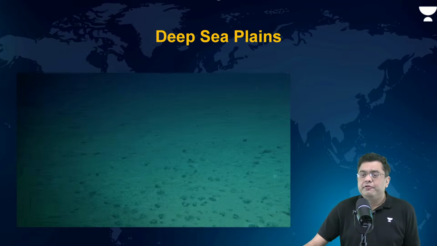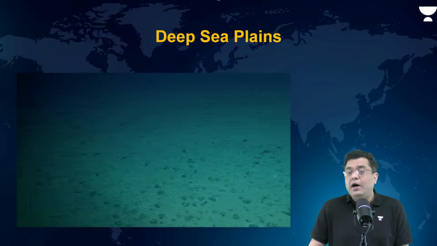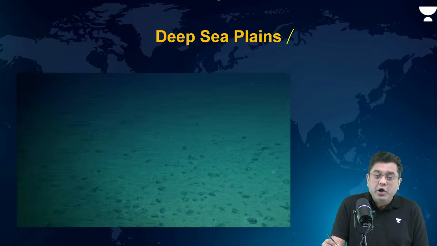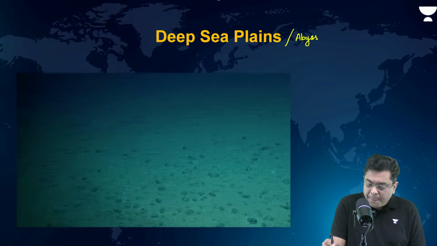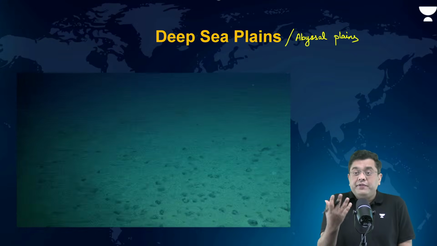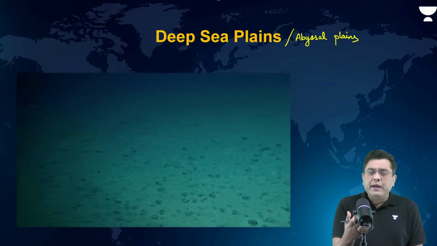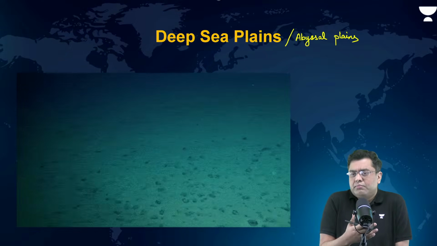Then you have vast areas of absolute darkness, what is known as the deep sea plain, also referred to as the abyssal plains. Okay, abyss is an English term meaning something which is absolutely at the bottom, right?